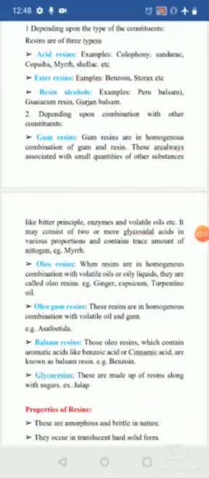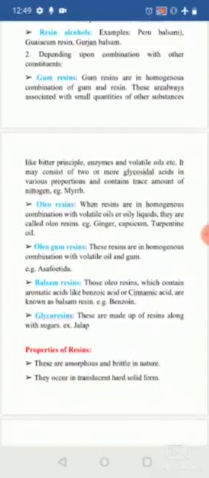Next is the oleogum resin. These resins contain a homogeneous combination with volatile oil and gum, hence they are oleogum resins. An example is asafoetida or hing. Next is the balsam resin. Here they contain acids associated with the resins, like benzoic acid or cinnamic acid, hence they are known as balsam resin. An example is benzoin.